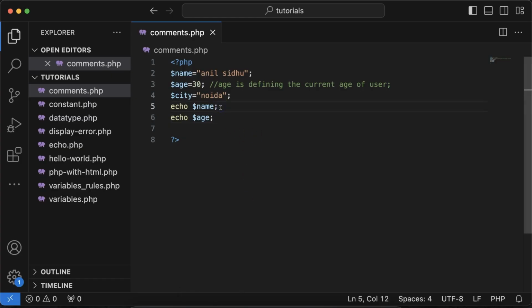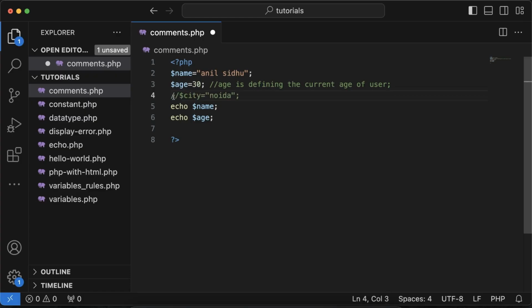Let's say for example you don't want this city variable, you want to disable it because it's not really useful. What I'm going to do is add a single line comment. To do a single line comment, you go in front of anything you want to add a note to and put a double slash.